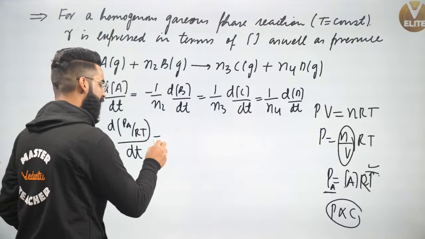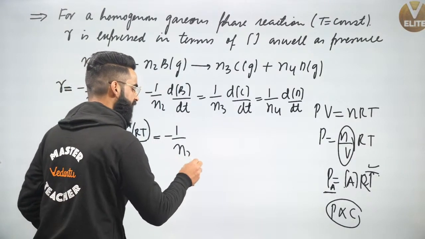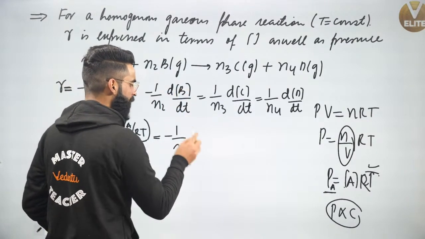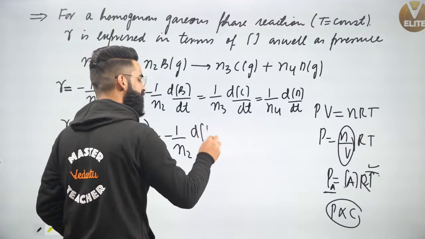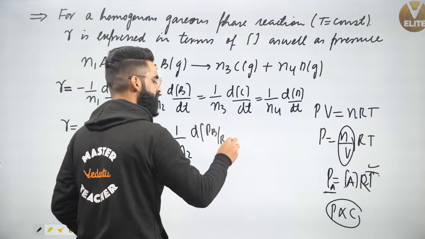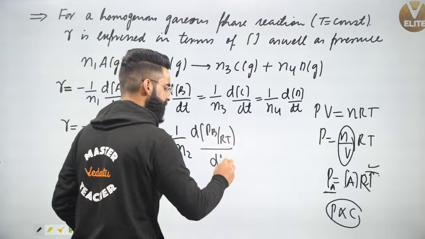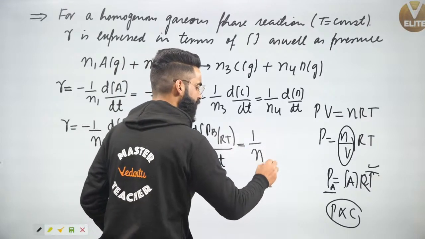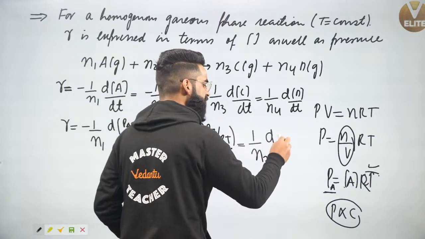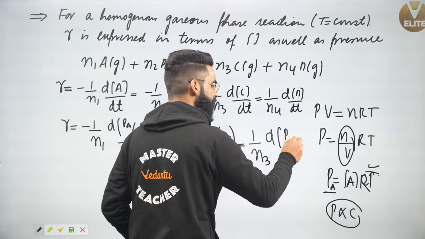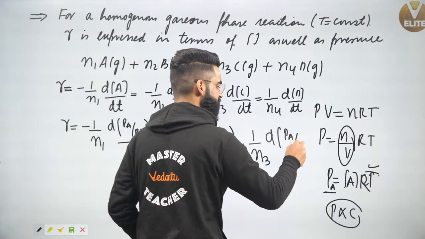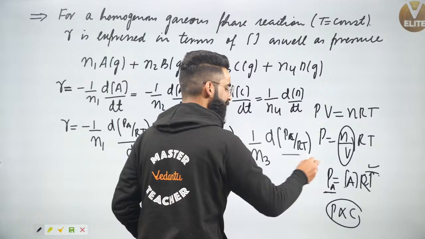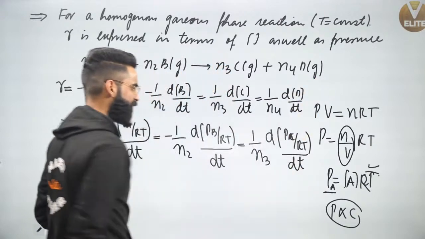Absolutely. It's going to come as minus 1 upon n2, d of concentration of B. Instead of concentration of B, I can write partial pressure of B divided by RT, whole divided by dt. It's going to be 1 upon n3, d of concentration of C. Instead of concentration of C, I can write partial pressure of C divided by RT, whole divided by dt. Similarly, you can write for D as well, okay?